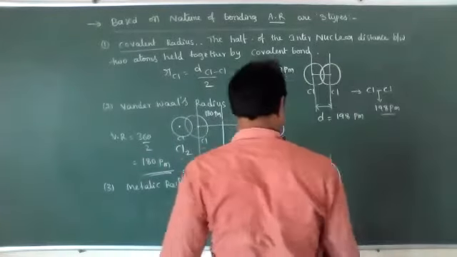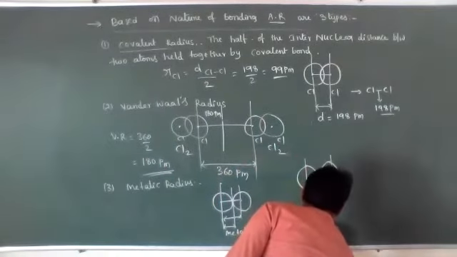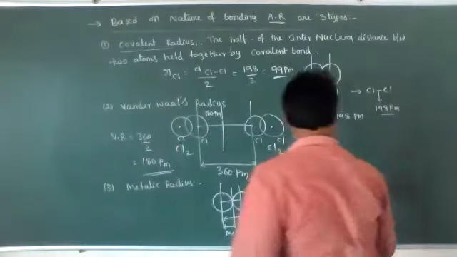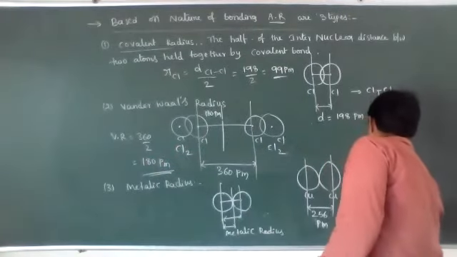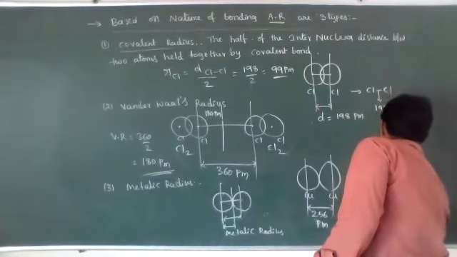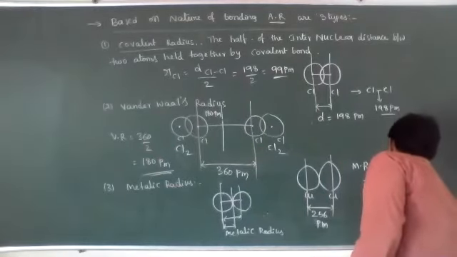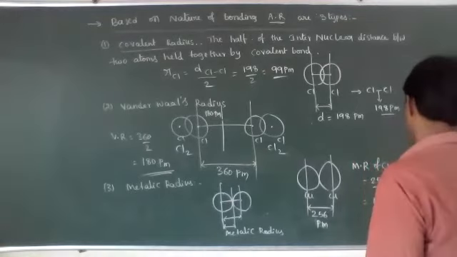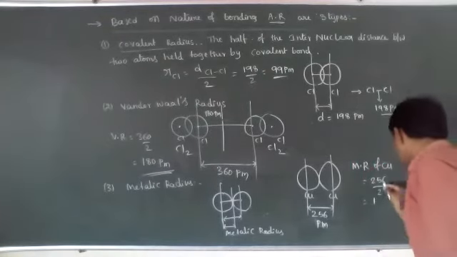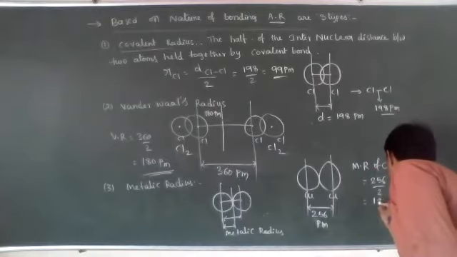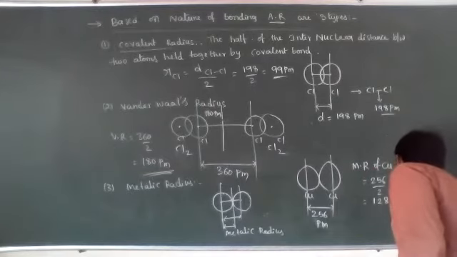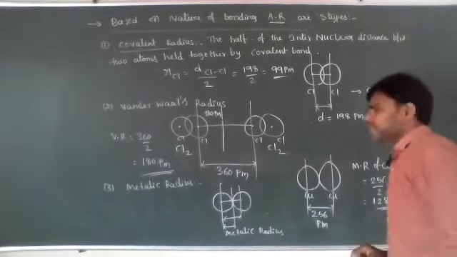So the metallic radius of copper is 128 picometers.